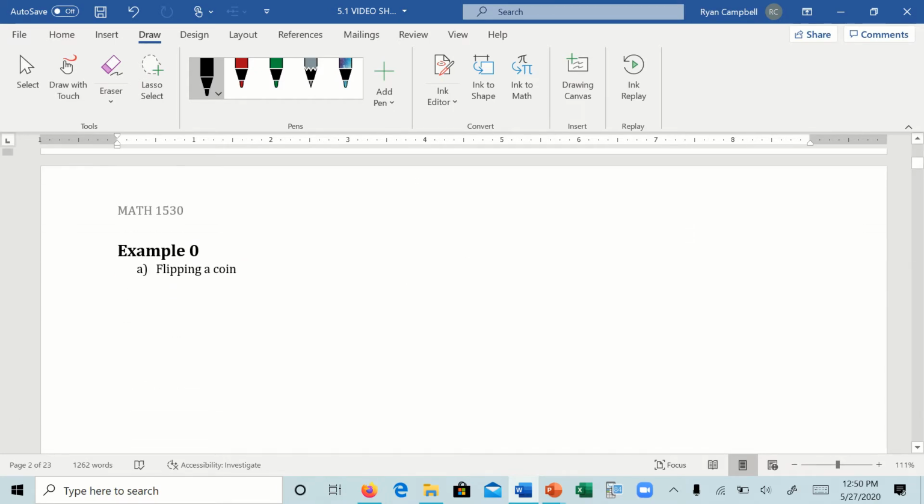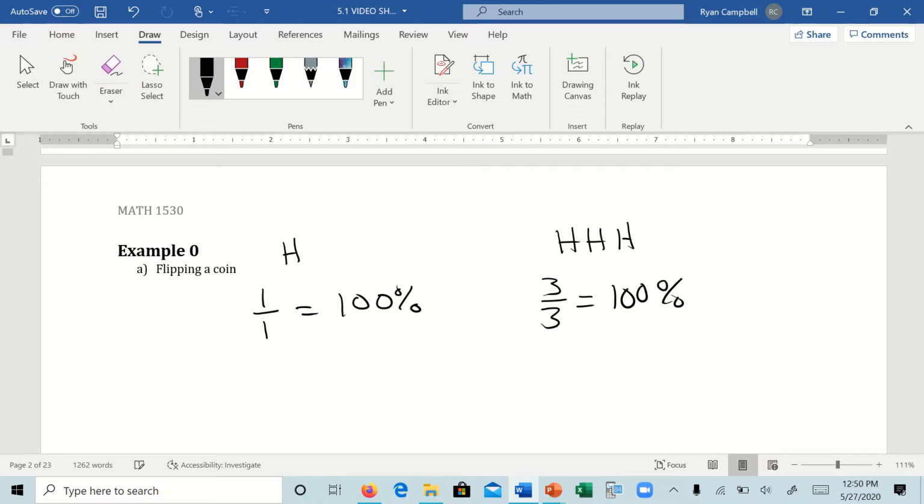If we flip a coin 1 time and it's heads, can we say, oh my gosh, that was 1 heads out of 1, this coin is 100% heads, it will never get a tails? Can we assume that? No, of course not, right? Well, what if we flipped it 3 times and it was heads? Oh man, that's 3 out of 3. 100% heads, right?